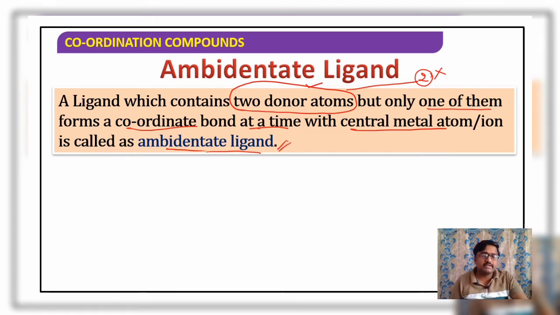So I repeat the definition. A ligand which contains two donor atoms, but only one of them forms a coordinate bond at a time with the central metal atom or ion, is called an ambidentate ligand. Okay, well, it can be better understood with a particular example.